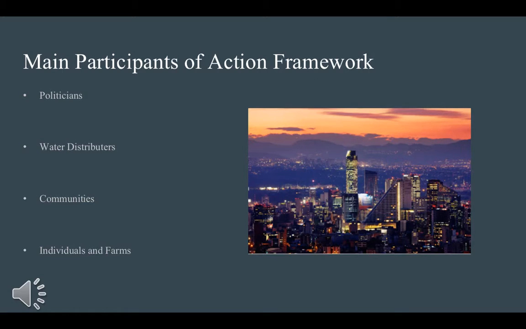Finally, there are the individuals and farms. Individuals must be able to have access to clean water for daily drinking use, personal usage, and for the irrigation of crops. If their pipelines are unreliable, people may need to go days without water, or will get low-quality water. These problems can be fixed by improving the water infrastructure and can significantly help the health of individuals. In addition to improving their health, the improvement of water infrastructure would allow more reliable irrigation and increase the reliability of these people's livelihoods.